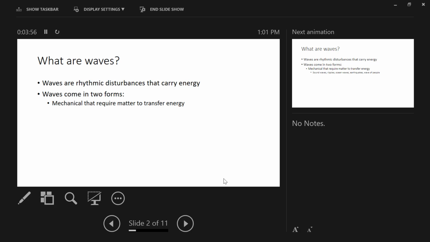There has to be matter in there for these waves to continue to propagate, continue to move. Some examples of mechanical waves: sound waves, ripples as you throw a rock into a lake, ocean waves, earthquakes, the wave of people, right? As people are doing the wave at a sporting event. You always have that one person that wants to get the wave going. And so these are mechanical waves.